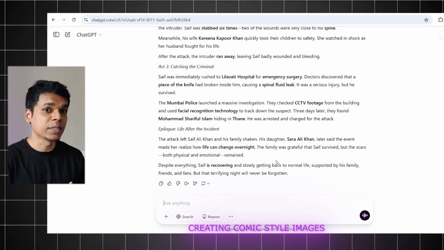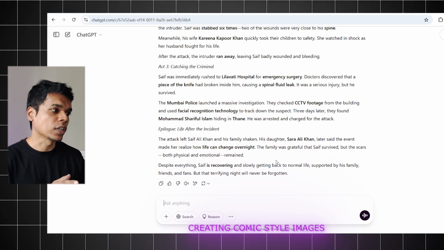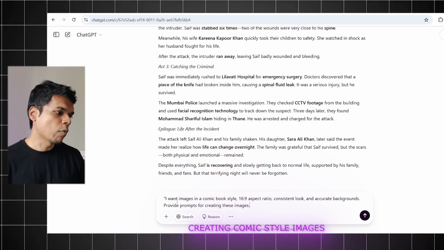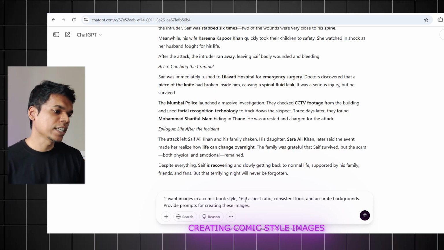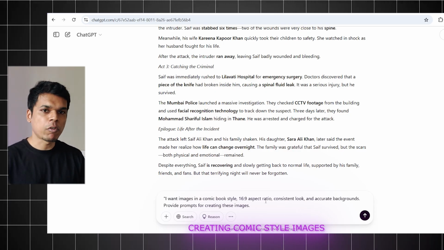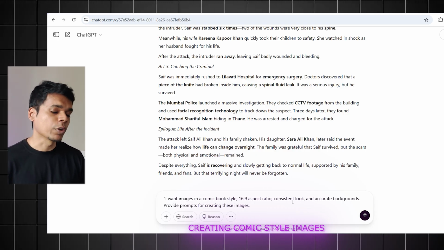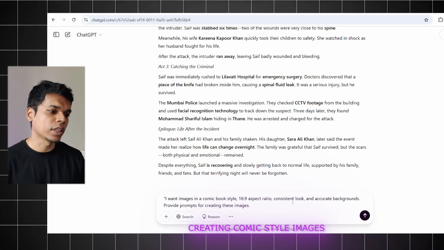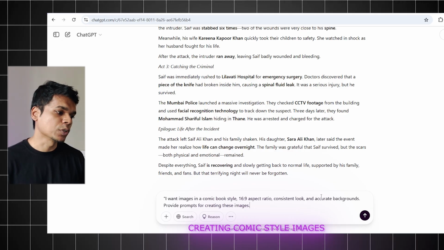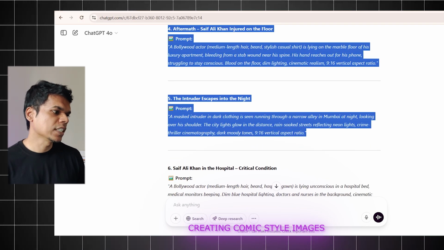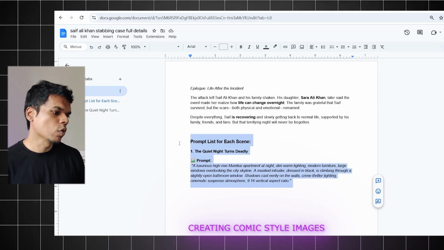Now you have to go to ChatGPT again where we have got the script. Then you have to put this prompt here. I want images in a comic book style, 16:9 aspect ratio, whichever format you are using, vertical or horizontal. Consistent look, you want the characters to look the same all the time, and accurate backgrounds. Provide prompts for creating these images. I'm going to copy and paste these prompts in my Google Doc.